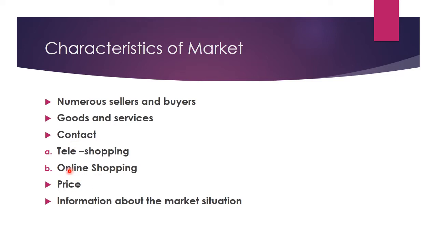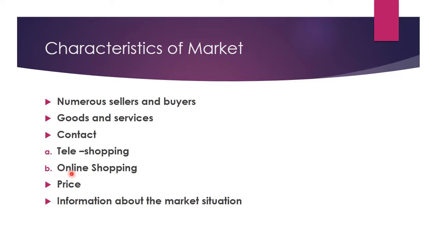Then third one is contact. Now, contact means they come in contact via some means. How do they come in contact? Market is a place, right? So, it can be through tele-shopping, it can be through online shopping, which is a craze nowadays, right? Online shopping. People are very fond of this nowadays.